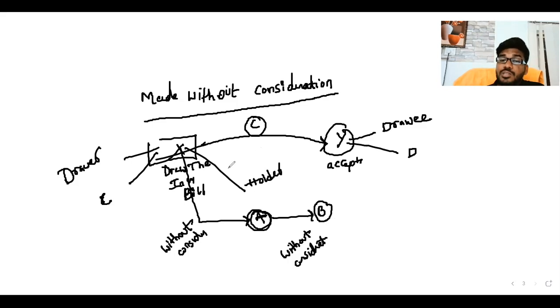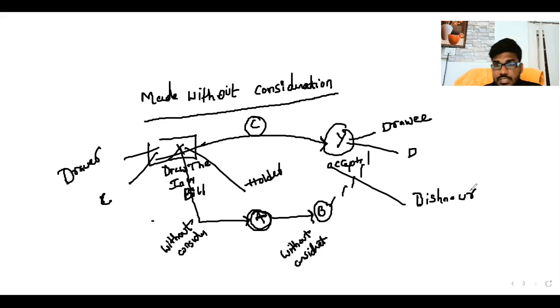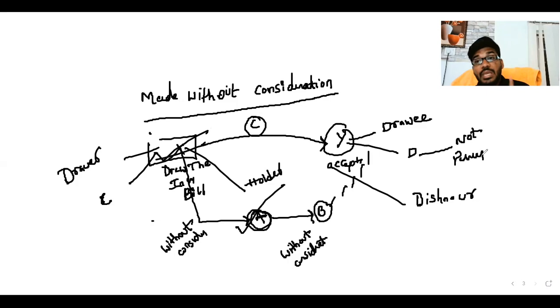X endorsed the instrument to A without consideration, and A endorsed the instrument to B without consideration. On the due date, B approaches Y, and the bill is dishonored. So in this situation, can B sue A or sue X? Is it permissible or not permissible? It is not permissible. Why? Because B obtained the instrument without consideration.